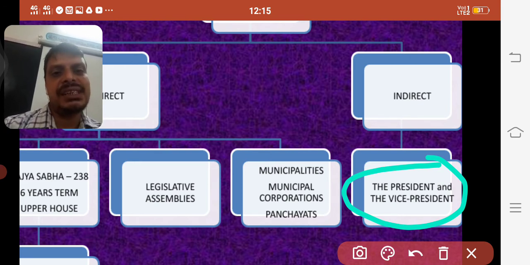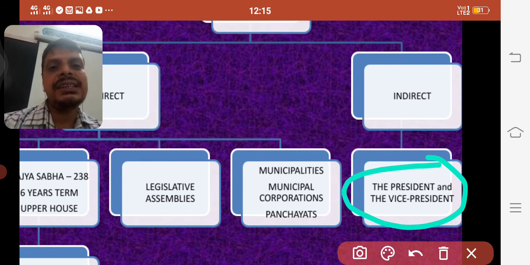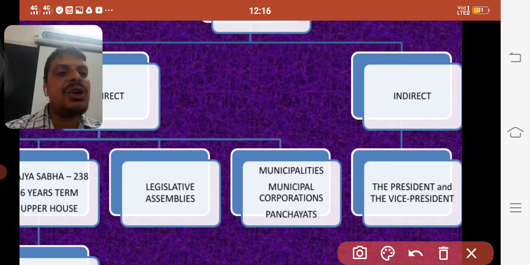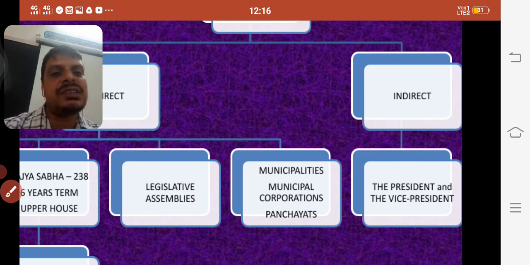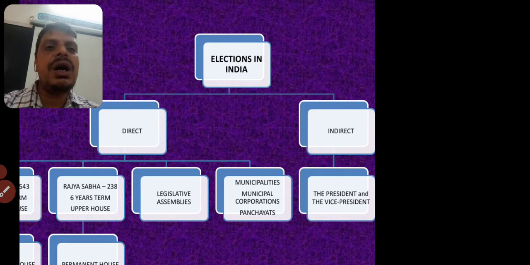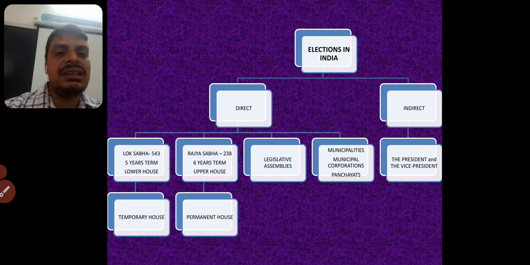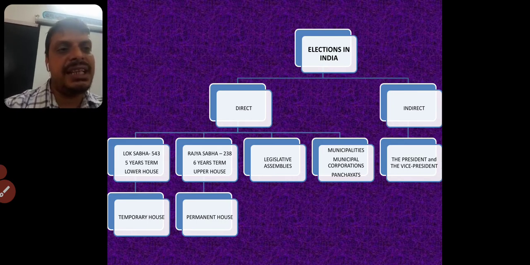Even the Vice President of India, how is he elected? You know that he is elected by the members of parliament, Lok Sabha and Rajya Sabha. That means here the voter is not directly participating in the process of election. The members play the major role in electing these people. That's why it's called indirect election.